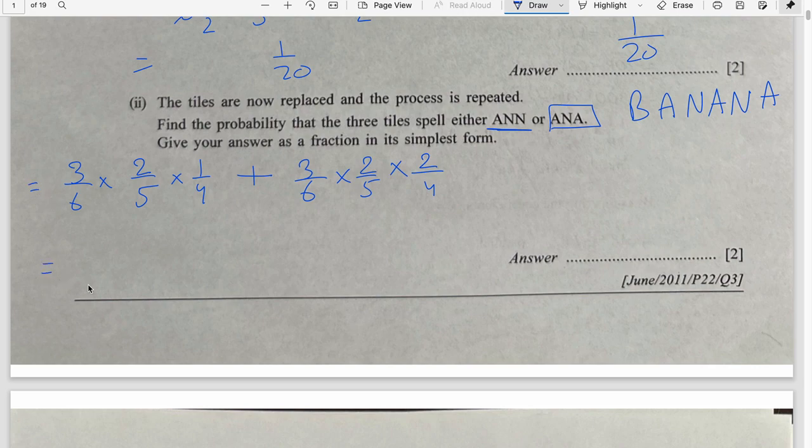And I'm using calculator for this now. Is 3 by 6 times 2 by 5 times 1 by 4, 1 out of 20, plus 3 by 6 times 2 by 5 times 2 by 4 is 1 by 10.